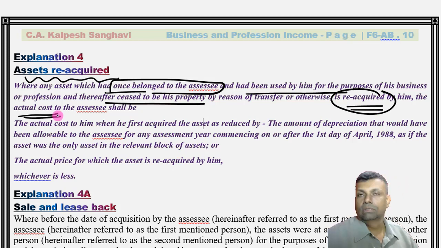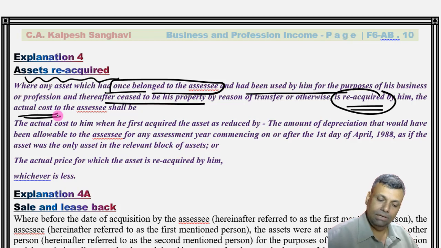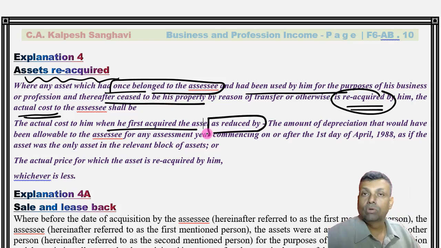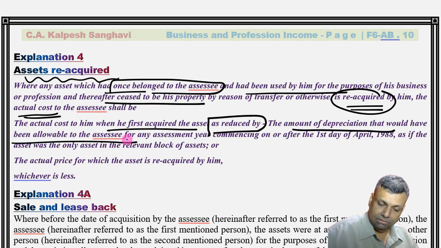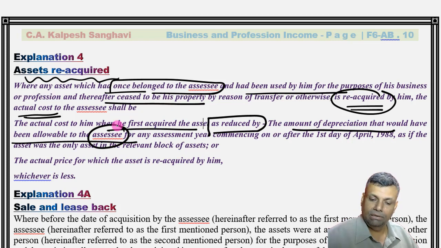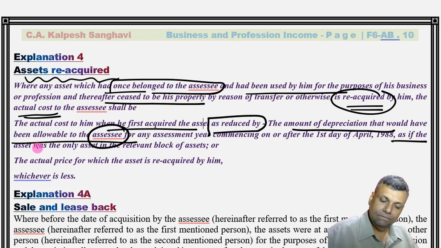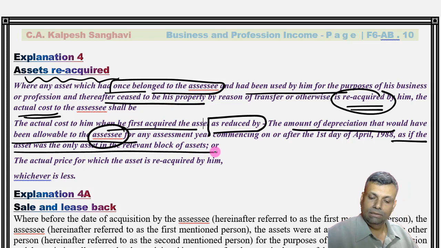Then the actual cost to the assessee shall be, as this particular explanation makes very clear, the actual cost to him when he first acquired it, as reduced by the depreciation that would have been allowed to the assessee for any assessment year, as if that was the only asset in the relevant block.